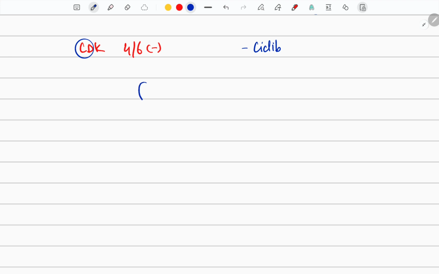So if you join one CD and a second CD, and my handwriting is not so good, it can remind you of a cycle. And where does this cycle run? In the cricket ground, with fours and sixes. Okay, understood? So CDK 4 and 6, that is cyclib.